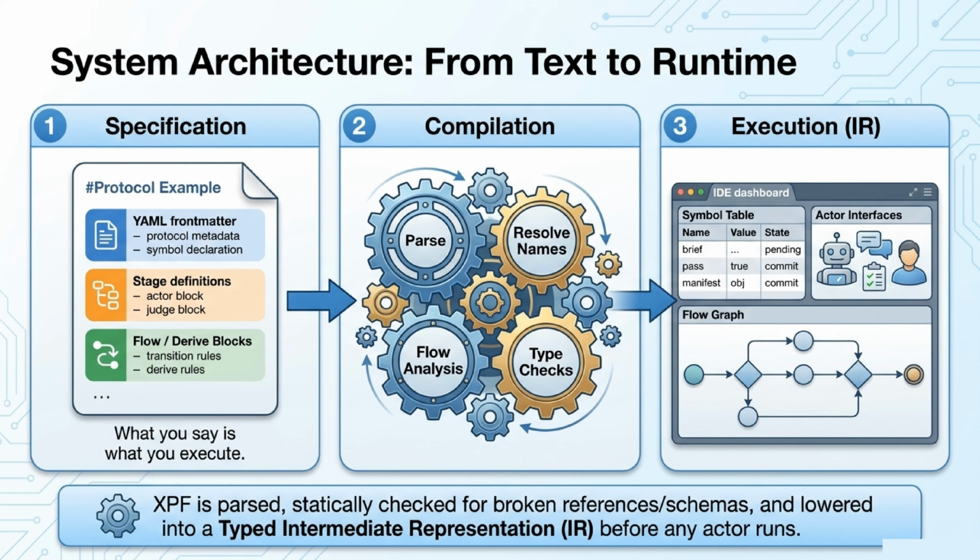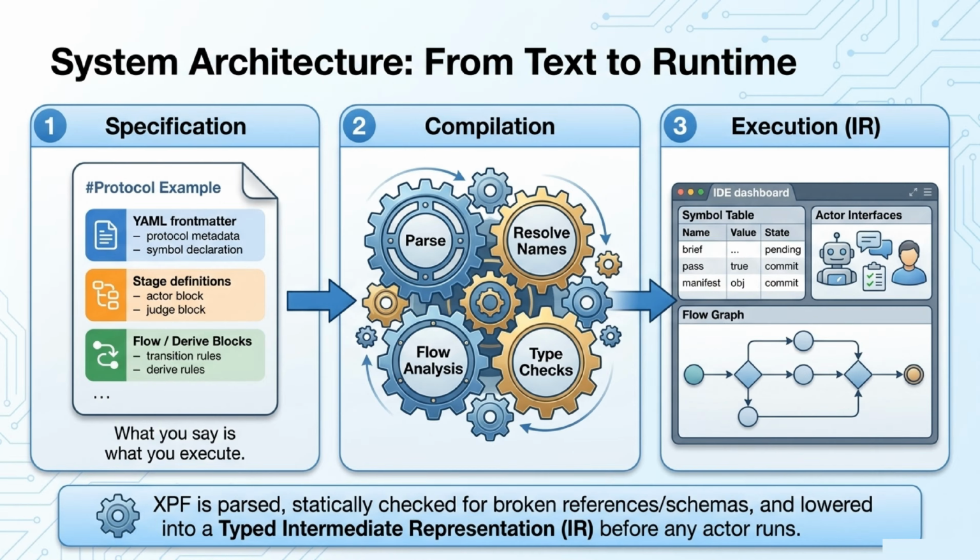The system architecture flows seamlessly from text to runtime. You begin with a specification detailing your protocol, stages, and flow rules. This is then compiled, parsed, resolved, and type-checked into a typed intermediate representation before any actor even runs. In XFlow, what you say is exactly what you execute, statically checked for broken references before execution.